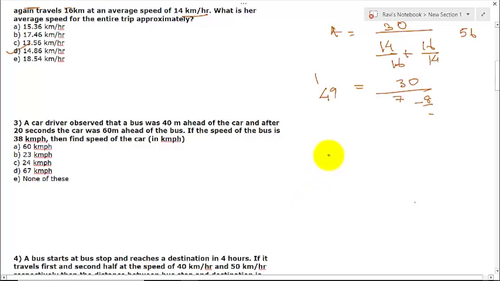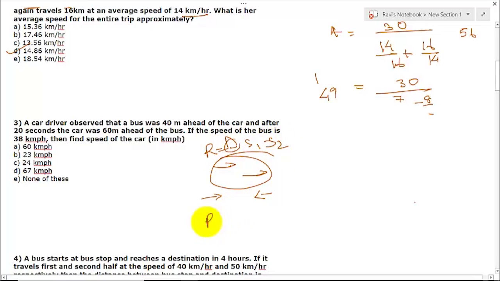This is a problem of relative speed. But the most important thing that you have to find is whether they are going in the same direction or opposite direction. If they are moving in the same direction, it will be the difference: speed 1 minus speed 2 will be their relative speed. No need to understand more, this is the basic concept. And if they are moving towards each other, their sum will be their relative speed. Okay, so let us see what it is.